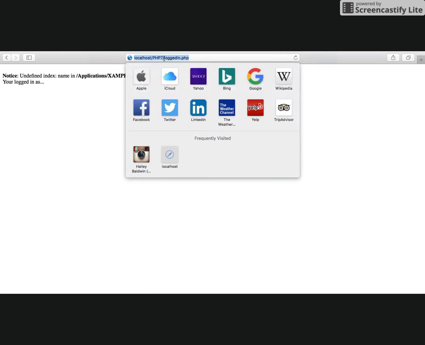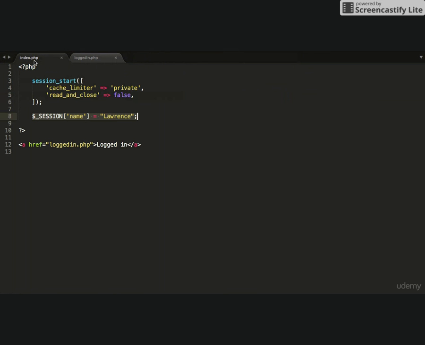So now I have to go back to the index page, and then I have to log in again, and there you'll see the name Lawrence. So there you go. That is the new feature in PHP 7, which is you can now set some options right here, and also you have the read and close option, which you can give the value of true or false to now modify and configure your sessions on the fly.